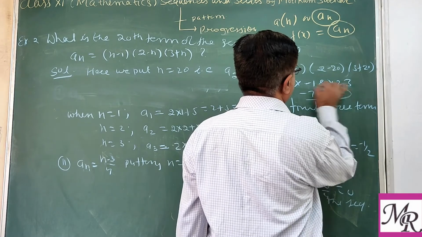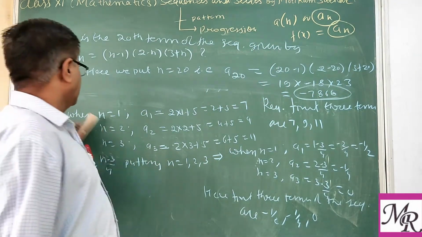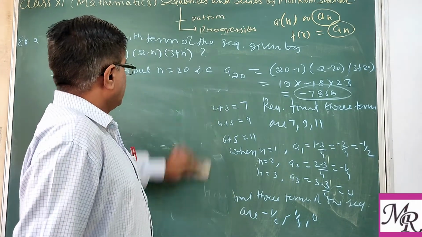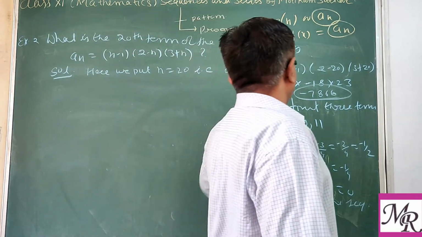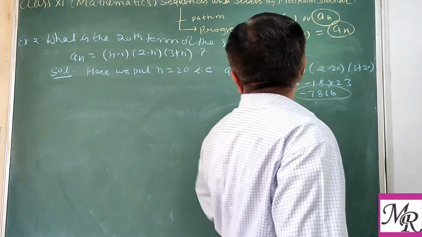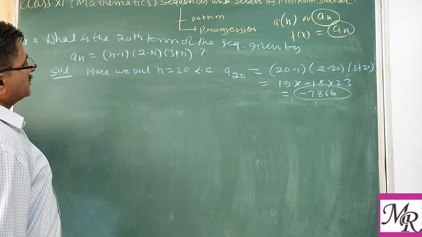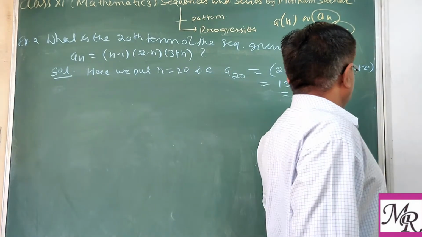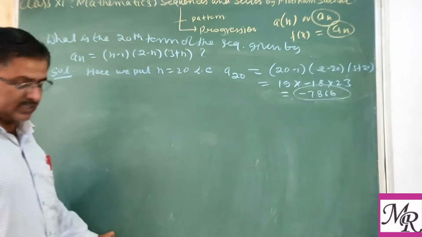So this is the 20th term of the given sequence. So by putting the values as per our requirement of the term, we get that one.